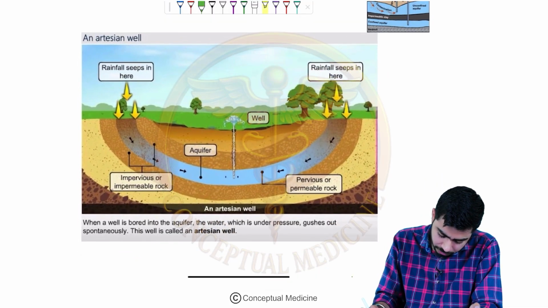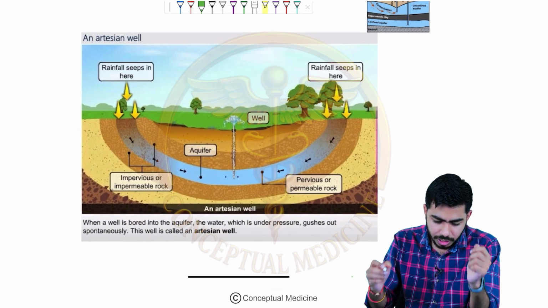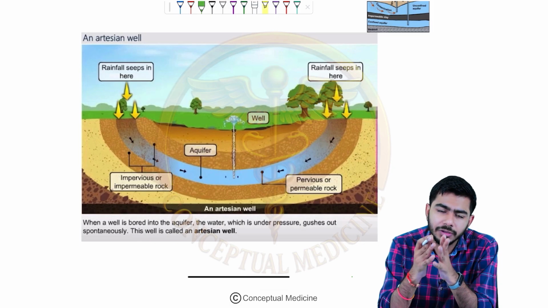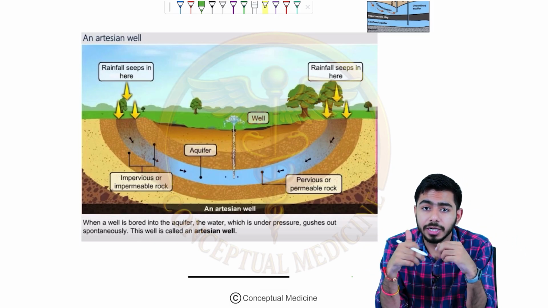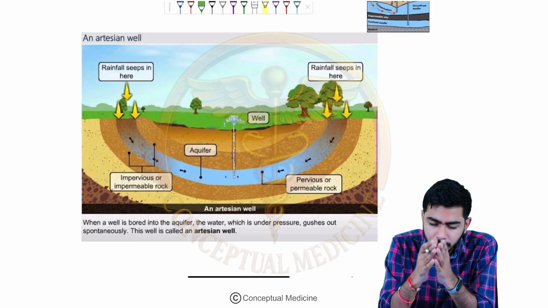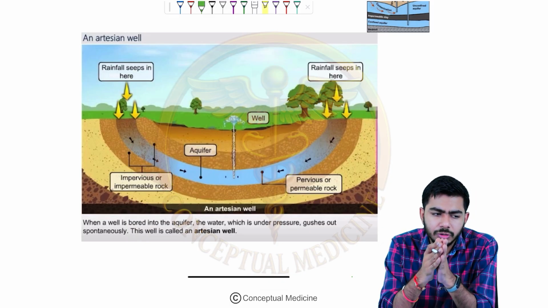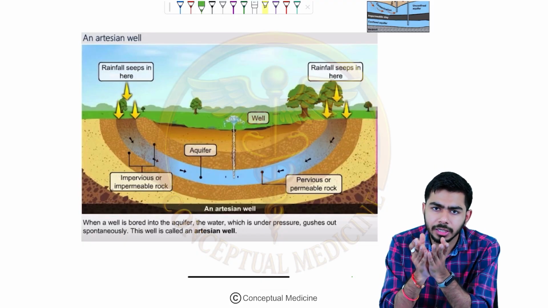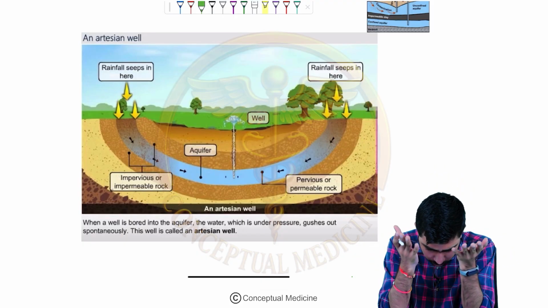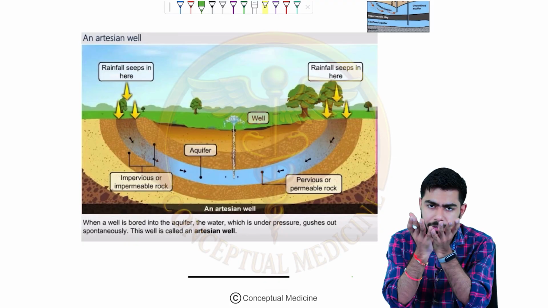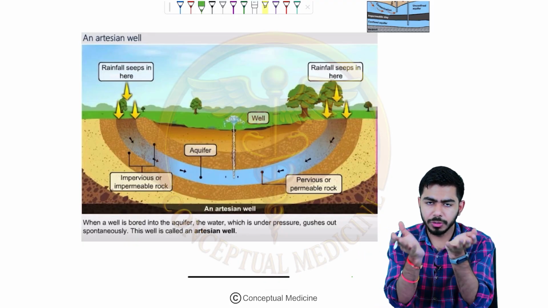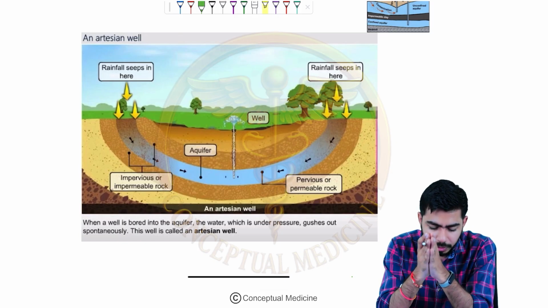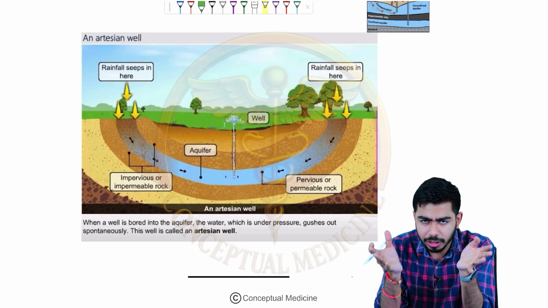So artesian well, guys, is a type of deep well, right? Please remember, it's a type of deep well. So is it a type of shallow well or deep well? It is a type of deep well. But here, the water is rising to the surface due to pressure, right? The water rises to the surface due to the pressure with which the water is coming, and that's how it is coming outside. So between two impervious or impermeable layers, the water is coming.